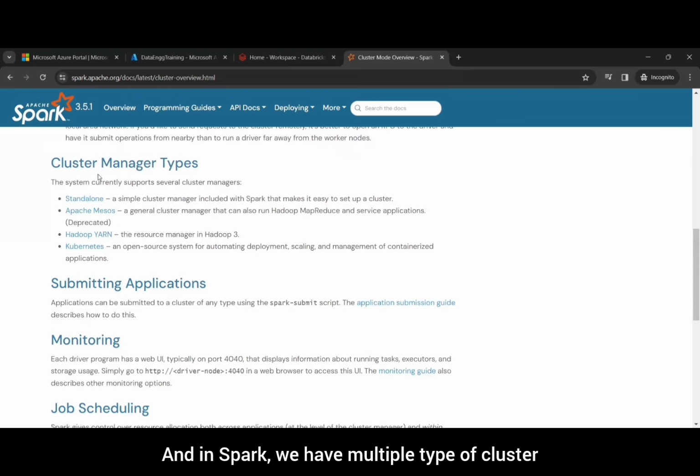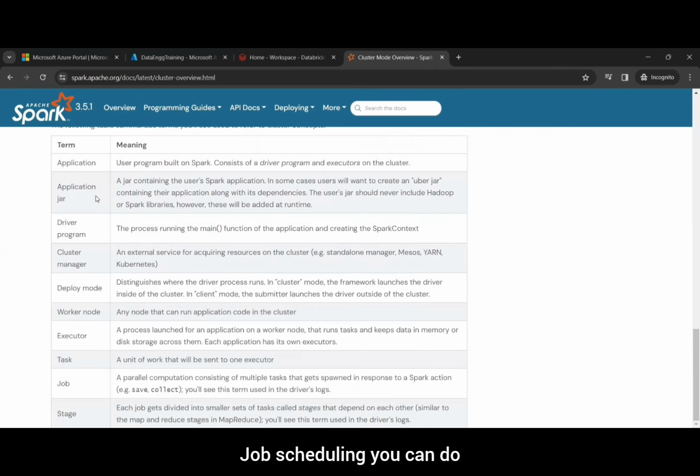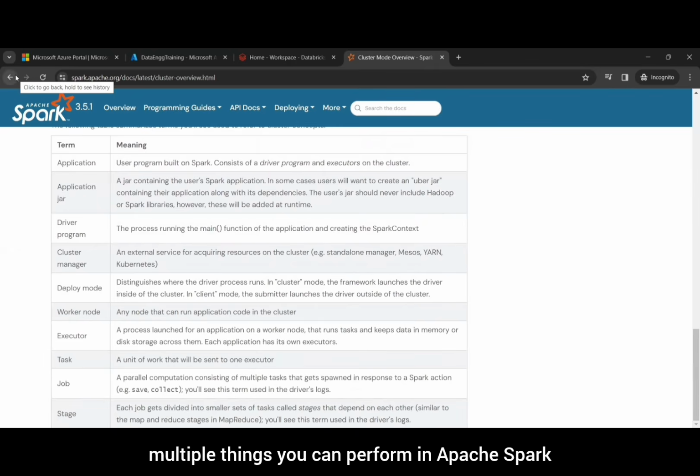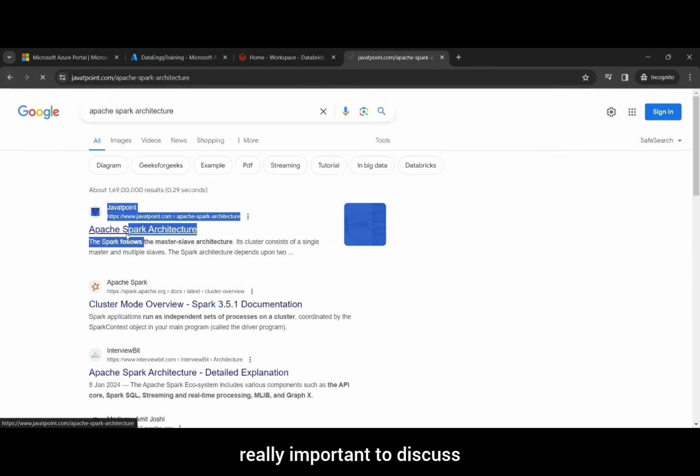In Spark, we have multiple types of cluster manager, like standalone, Apache Mesos, Apache Hadoop YARN, and Kubernetes. Nowadays, Kubernetes is becoming more famous. You can also do job scheduling, and you can perform multiple things in Apache Spark.